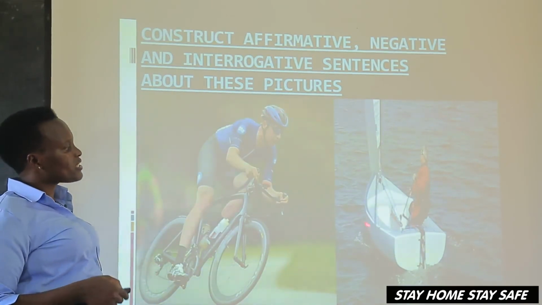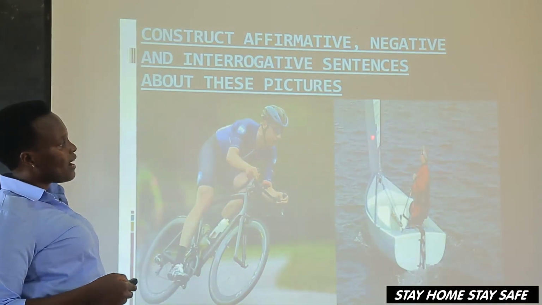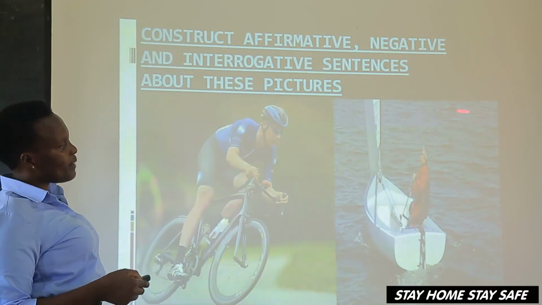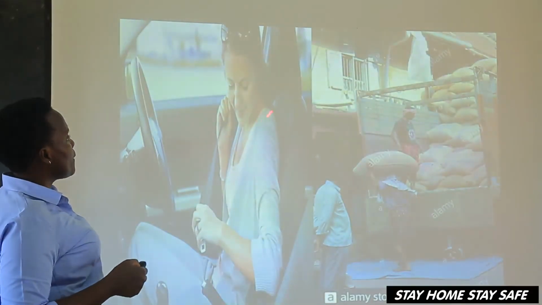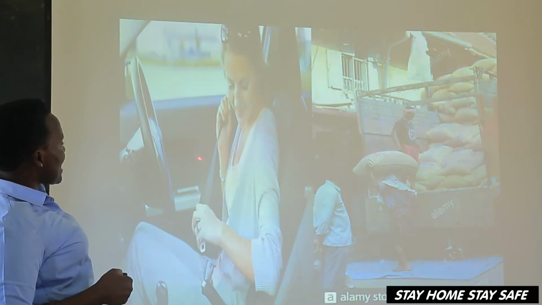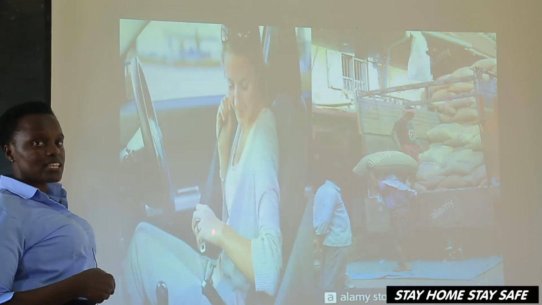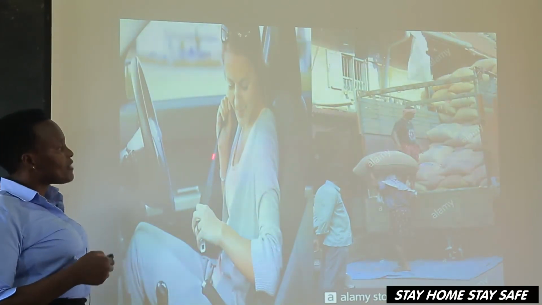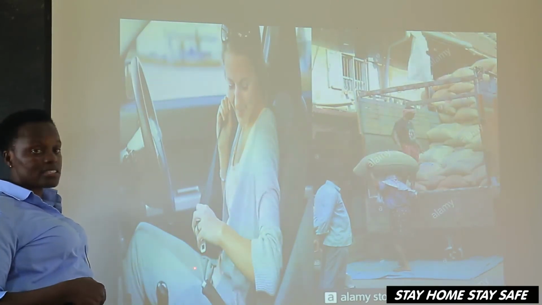Then we go to picture 2. He has sailed a boat. Then we say, has he sailed a boat? He has not sailed a boat. So we continue. She has not fastened her seatbelt. Question: has she fastened her seatbelt?